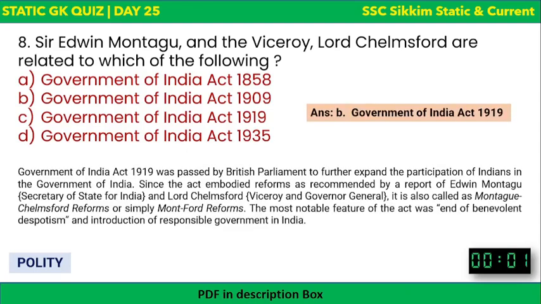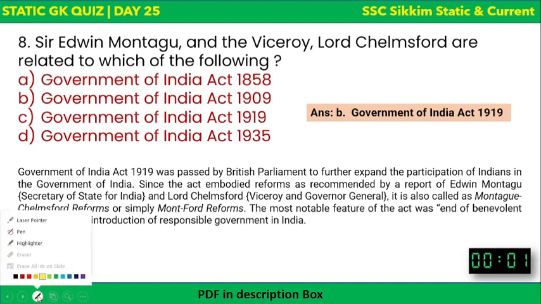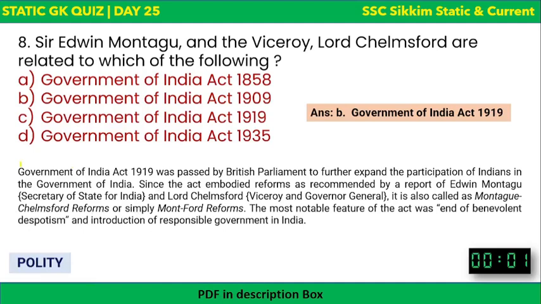The time is over. They are related to the Government of India Act 1919. As you can see, the Government of India Act 1919 was passed by the British Parliament to further expand the participation of Indians in the Government of India. Since the Act embodied reforms as recommended by a report of Edwin Montagu, who was Secretary of State for India, and Lord Chelmsford, Viceroy and Governor General of India, this act was also called the Montagu Chelmsford Reforms, or simply Montford Reforms.